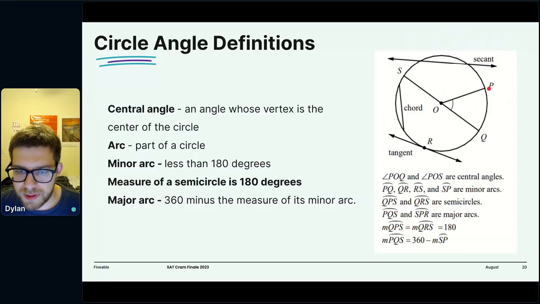I think down here they define it as PQS right here. Yes, okay, so that is a major arc right here, PQS, and SOP is its minor arc. So just some vocabulary to get you guys through.